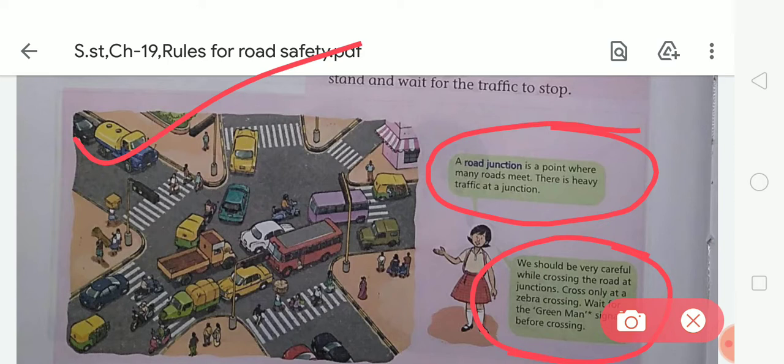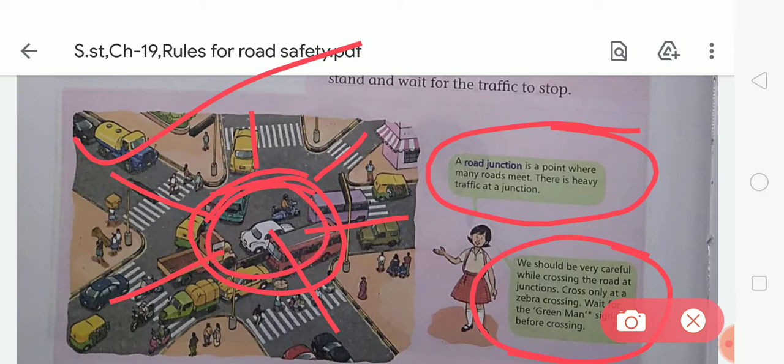So students, here you can see this is the road junction, and here you can see there are many roads meeting at a point. When many roads meet at a point, it is known as a road junction. And there is heavy traffic at a junction, so you need to think how to cross the road junction. Here you can see we should be very careful while crossing the road at a road junction.